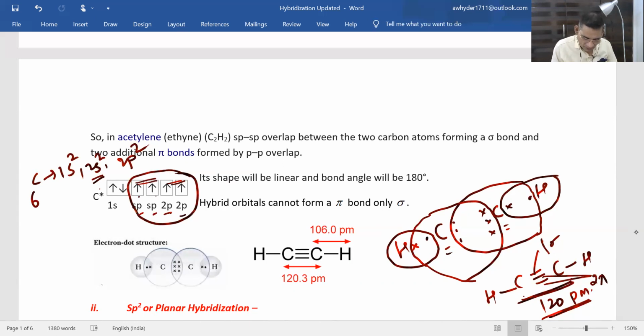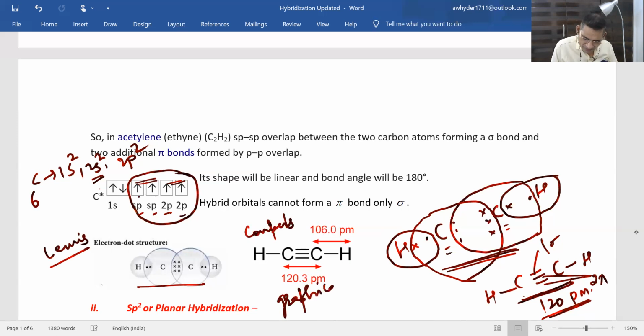So this is the electron dot structure, the structure which I wrote here. That is the electron dot structure, and this is the graphical structure. This Lewis electron dot structure was given by Lewis. So this is a Lewis electron dot structure, and this is Cooper's graphical formula. Now, this was all about sp hybridization.